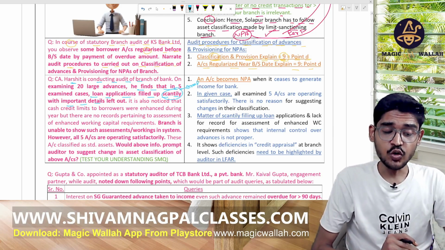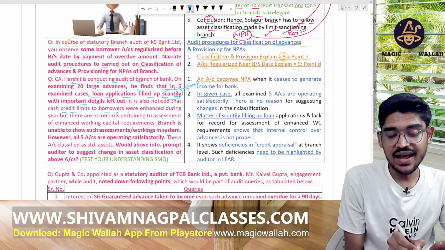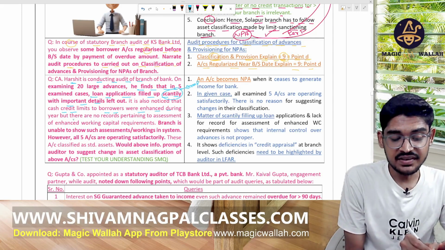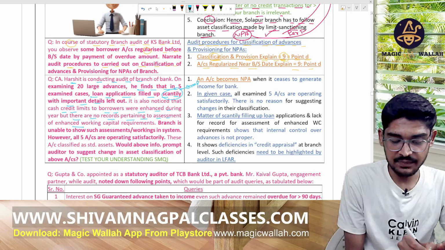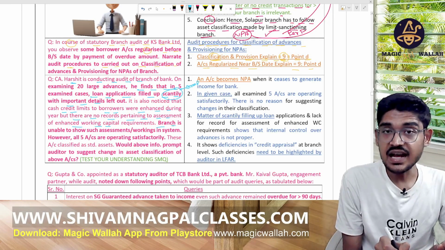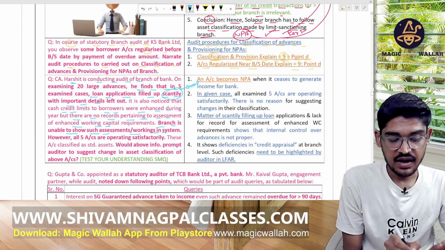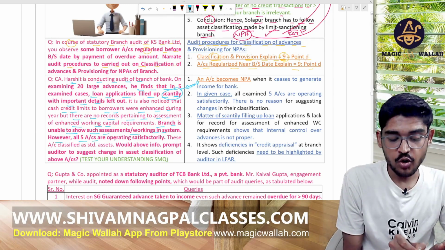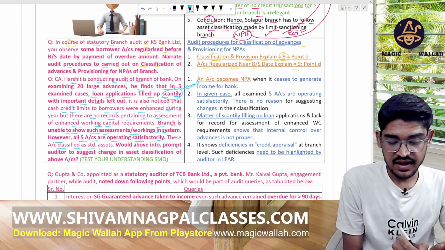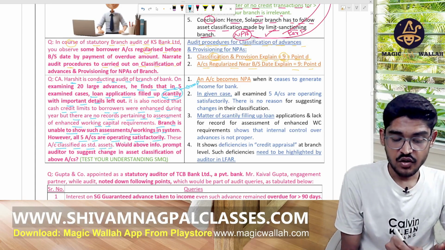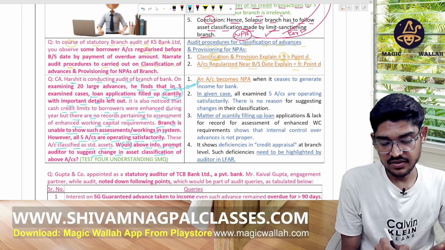It is also noticed that the CC limit to the borrowers was enhanced during the year, but there is no record of the assessment of enhanced working capital requirement. The branch is unable to show such assessment and working in the system. However, all the 5 accounts are operating satisfactorily, so they are classified as standard assets. Would the above information prompt the auditor to suggest a change in the asset classification?